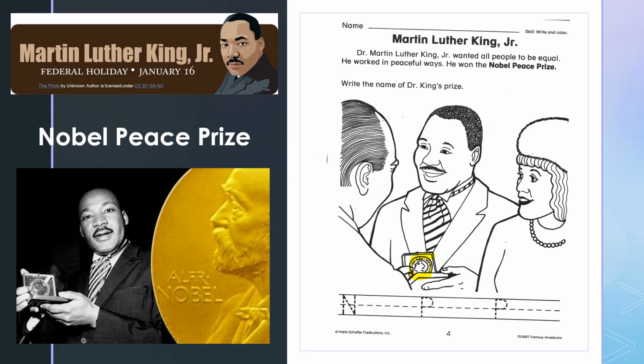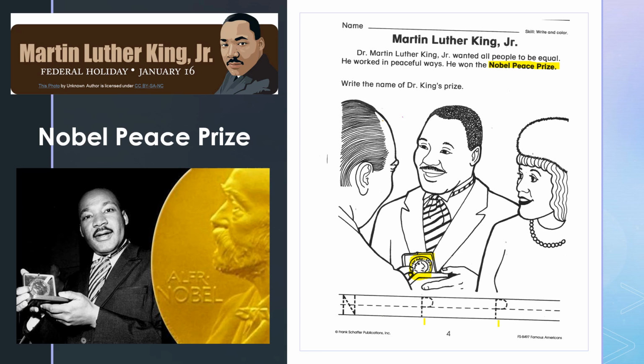It begins with an N, the second word begins with a P, and the last word begins with a P, the Nobel Peace Prize. And if you look up in the top right there, I'm highlighting it, you can find the words that you need to write right there.